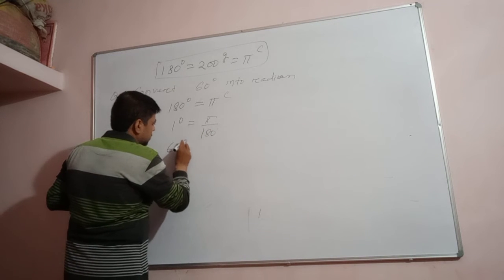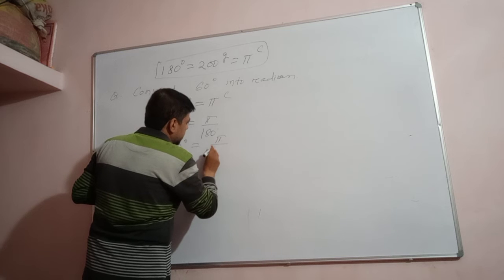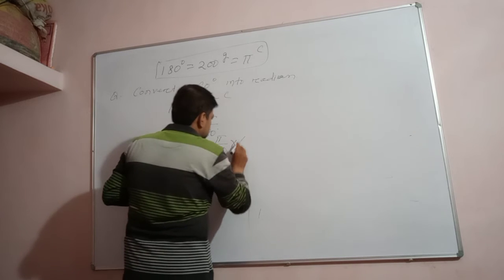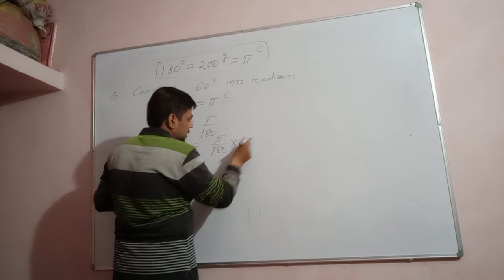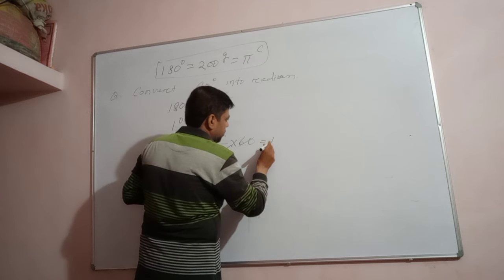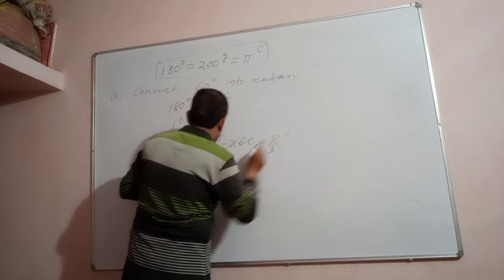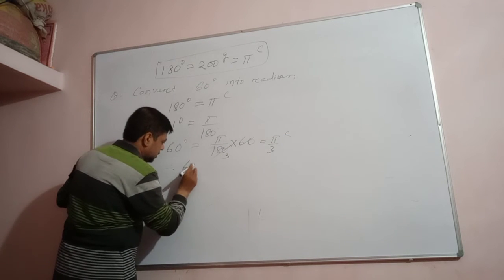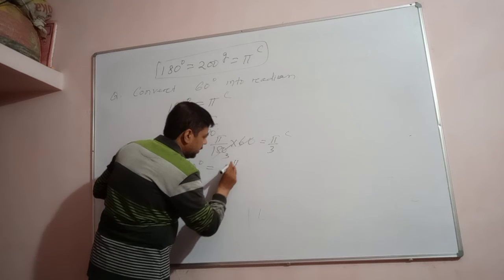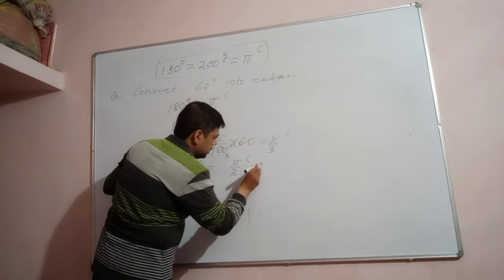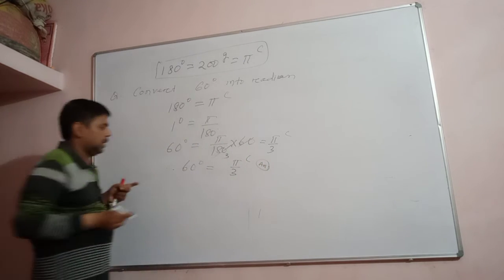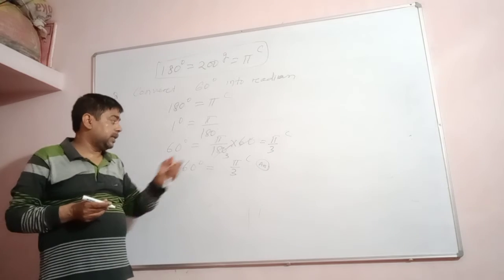So 60 degree is equal to pi upon 180 into 60. So you can cancel here, 60 by 180 is 1 by 3, and it will be pi upon 3 radian. Hence we got 60 degree is equal to pi by 3 radian. This is how you can convert an angle from degree to radian.